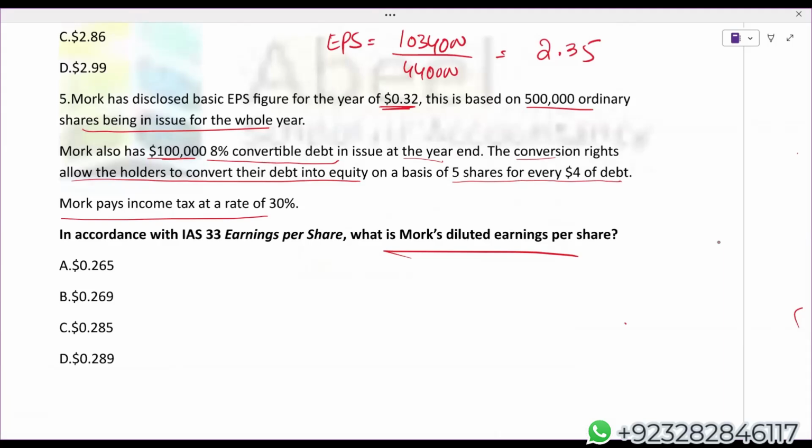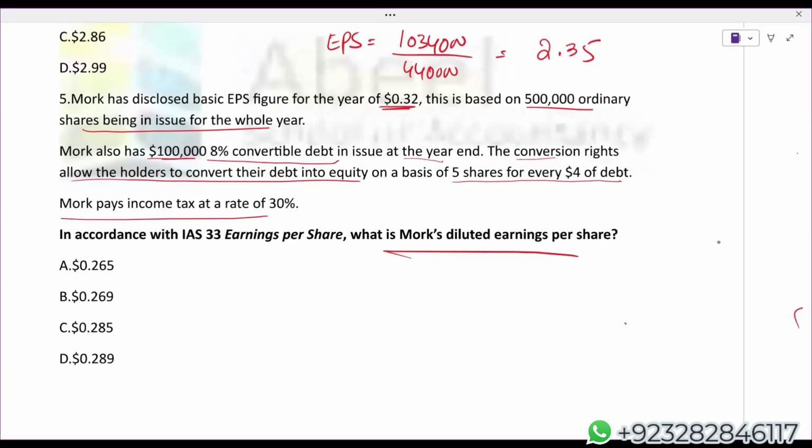If the examiner gives you two interest rates in case of convertible debt, like $100,000, 8% convertible debt, and in the same question says the interest rate on non-convertible debt is 10%, then we always use the interest rate which relates to the debt which is not convertible.